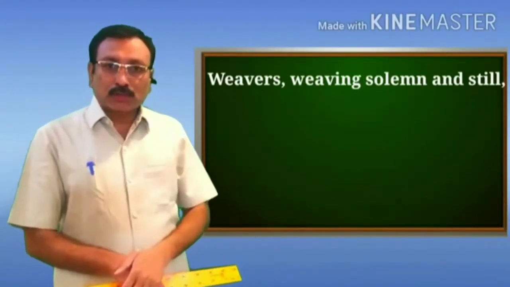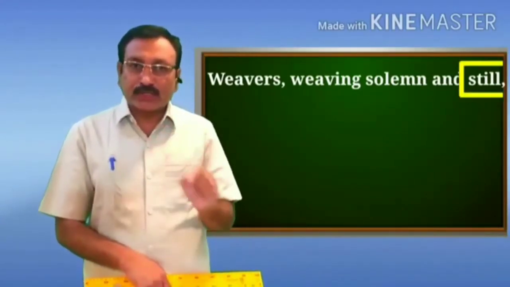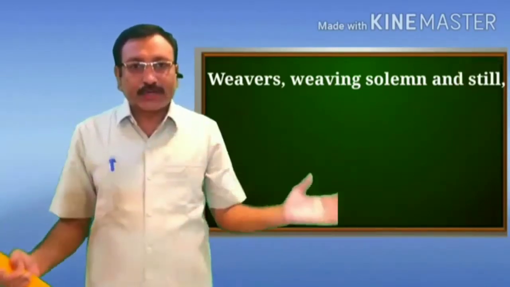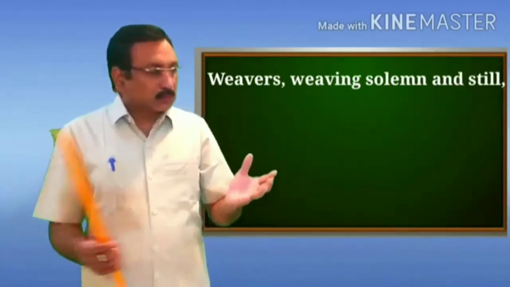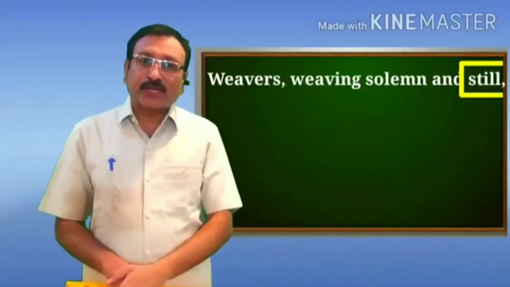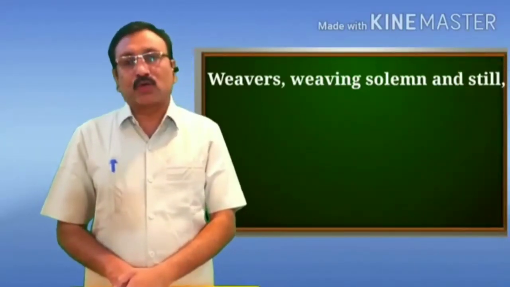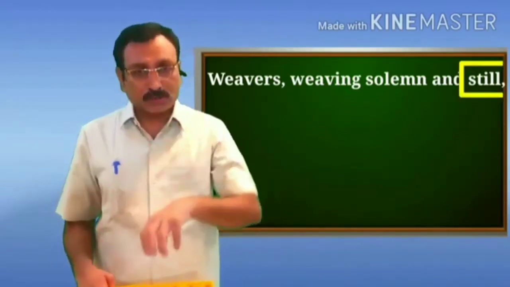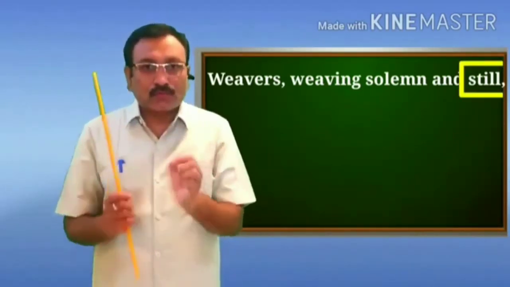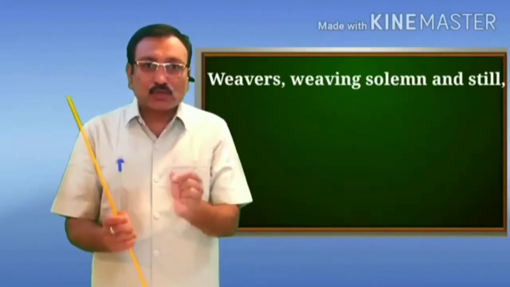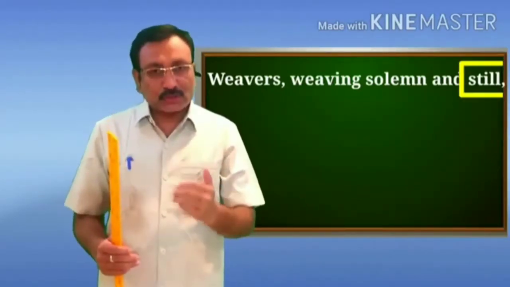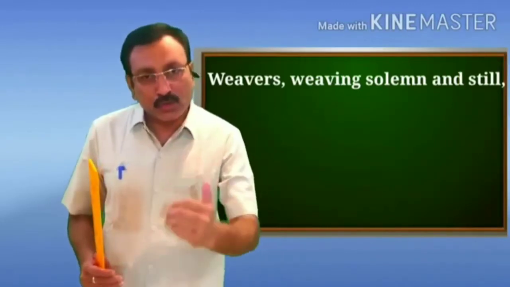The word used by the poet in this line, still, creates contradiction, and therefore this line is an example of the figure of speech paradox, because the weavers are involved in the activity of weaving the fabric, so they cannot be still, and therefore the activity of weaving is going on.